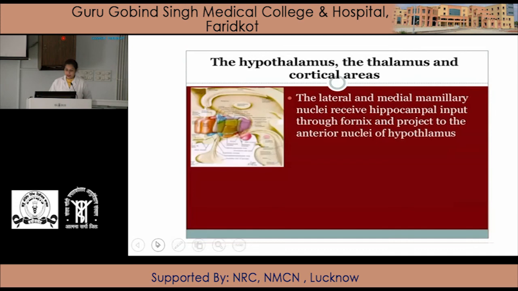Hypothalamus, thalamus and cortical areas. The lateral and medial mammillary nuclei receive hippocampal input through the fornix and project to the anterior nuclei of the hypothalamus. Now the functions of the limbic system.